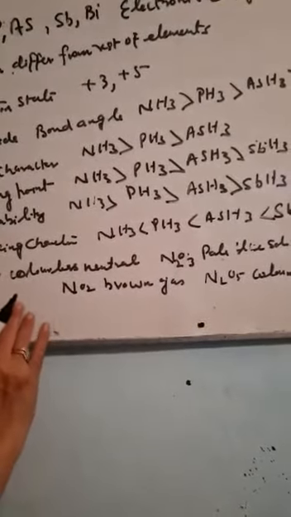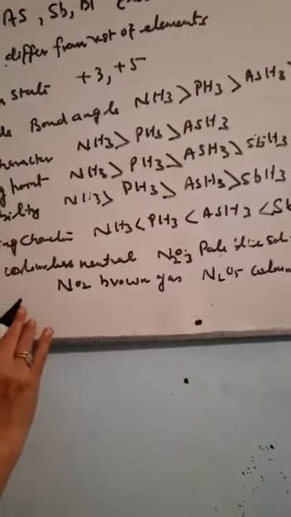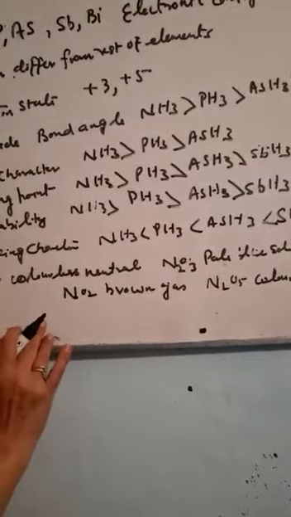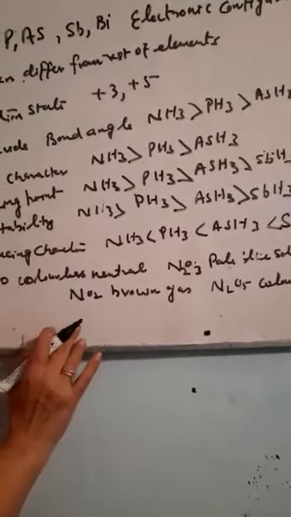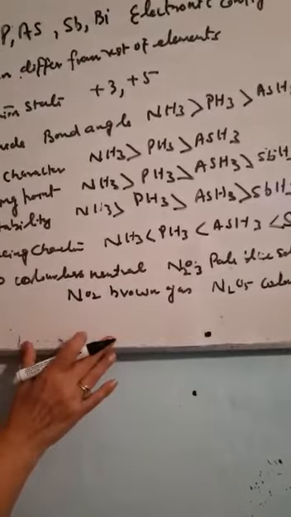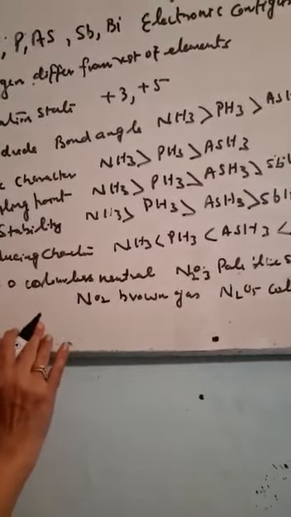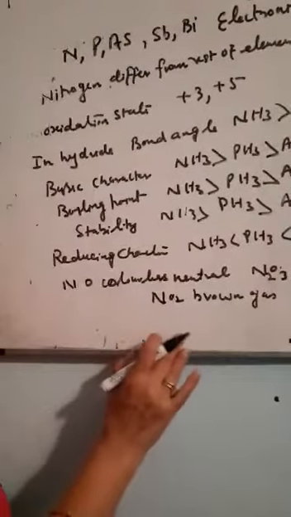But you know that the single nitrogen-nitrogen bond is weaker than the single phosphorus-phosphorus bond because of the smaller size of nitrogen. There is a repulsion among the lone pairs of electrons.